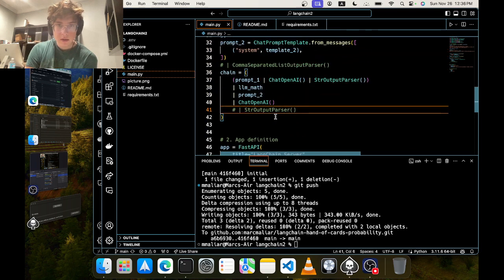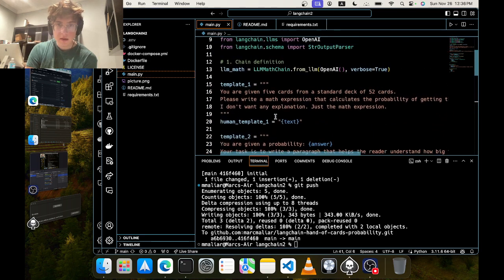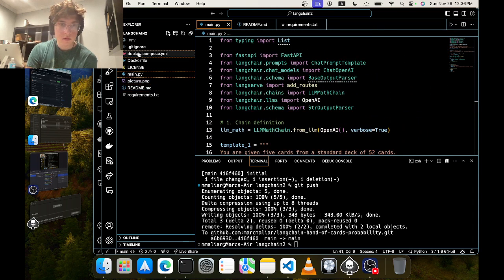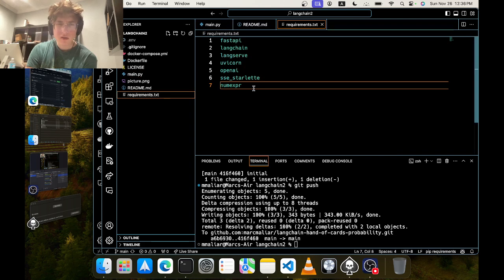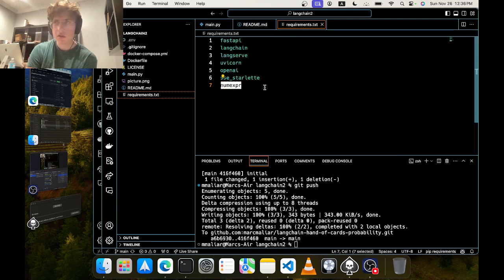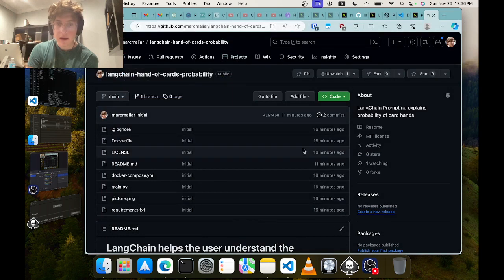To give you an example, this is built using Docker as usual, and then I have my .env, so it's super easy to get up and running. I also had to add a new requirement, I think numexpr, to make sure that I could use the LLM math chain. And then the output looks kind of bad.